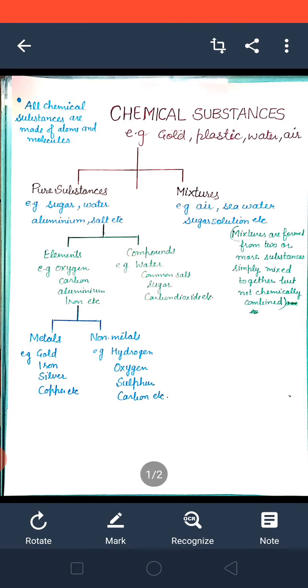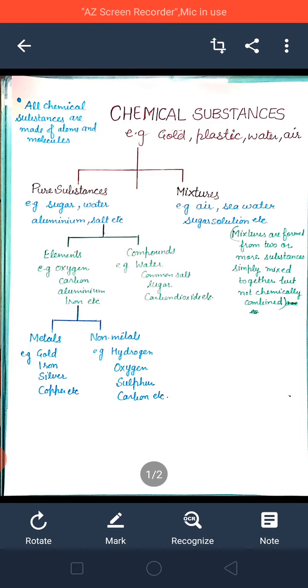You know very well water. Water is formed by joining H2O. What is the formula? H2O. It means two atoms of hydrogen and one atom of oxygen. Fixed. When we combine two atoms of hydrogen and one atom of oxygen, then only we get water. If we have to get sodium chloride, common salt, which you eat daily, then we have to add in a fixed ratio. Then it is a compound.